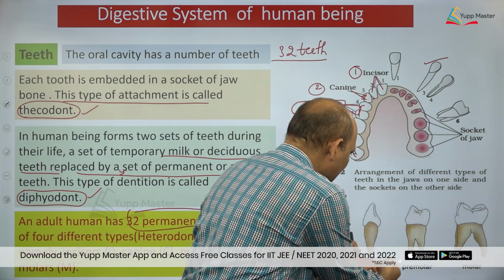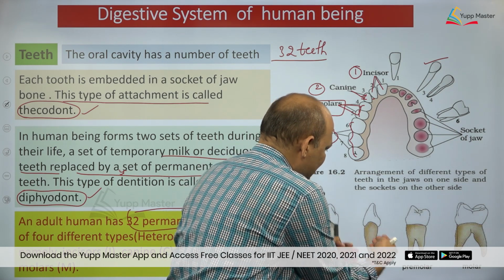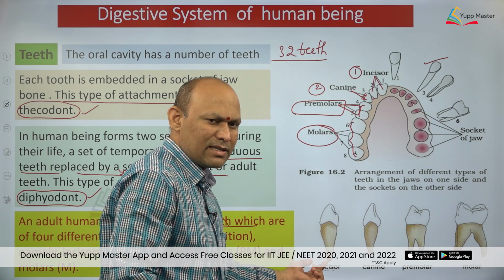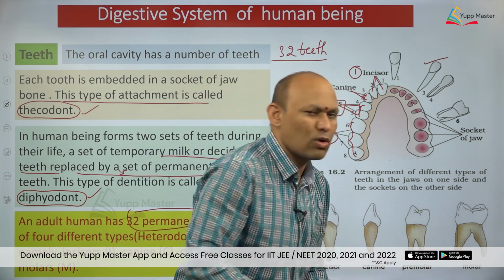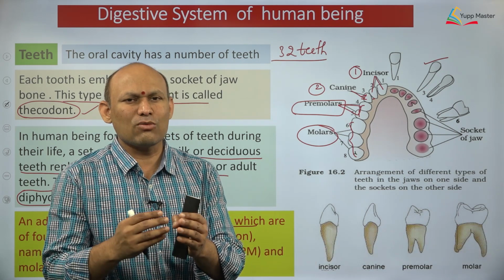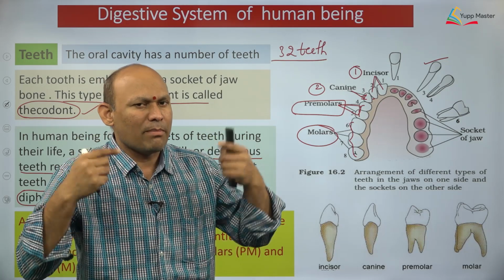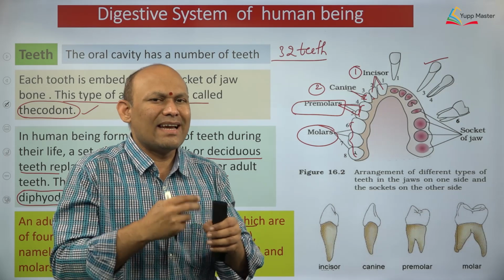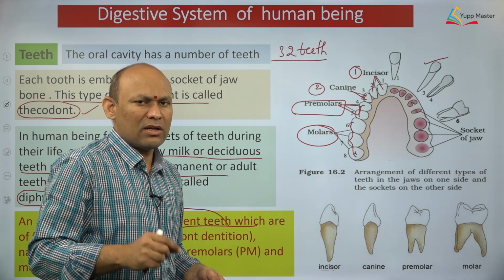So incisors, canine, you see their shape, right? This is chisel shaped, right? This is dagger shaped, right? All these most important. This is useful for cutting. Incisors are useful for cutting. Canines are useful for tearing the flesh, right? So these premolars and molars, they are useful for what? They are also called cheek teeth because they are present in the cheek region, right? They are situated in the mouth cavity, and they are also called what? Grinders. They are useful in what? Grinding the food or mastication, right? So this is something you need to understand.